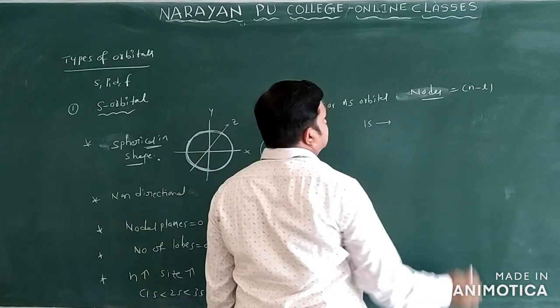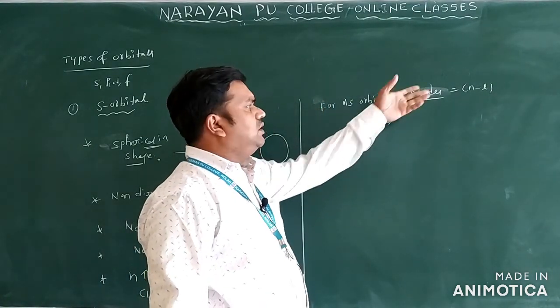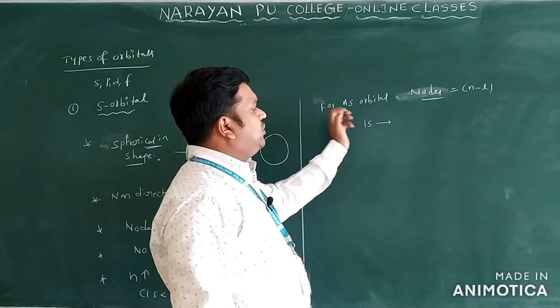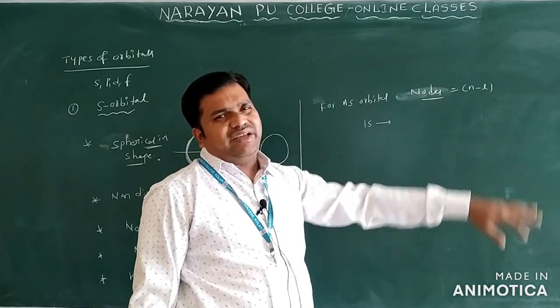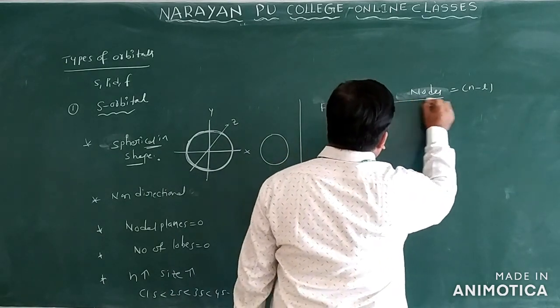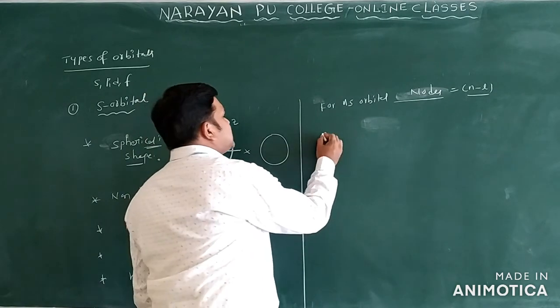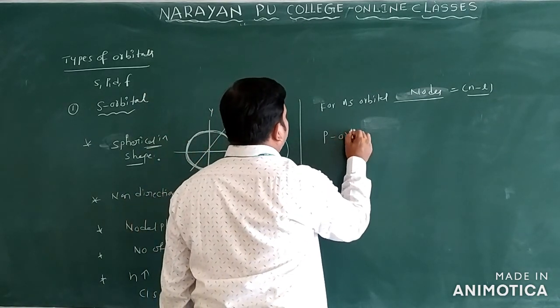Okay, n value how much here? 1, you can get the 1 node here, and you can take for 2s orbital, 3s orbital, like that you can find out. For ns orbital, how many nodes are possible means n minus l nodes are possible only. See the next orbital we have, p orbital.